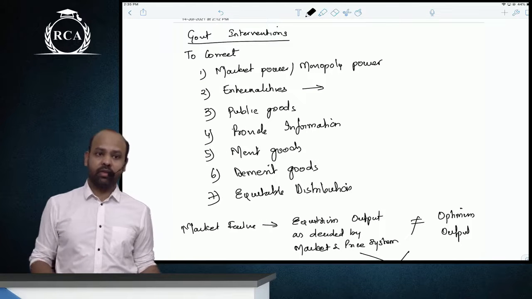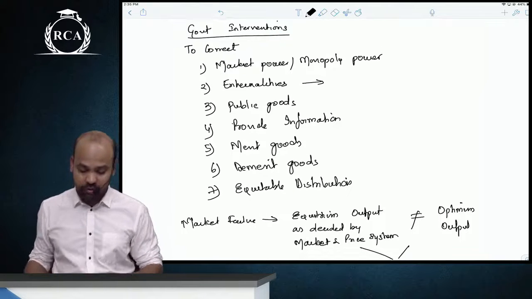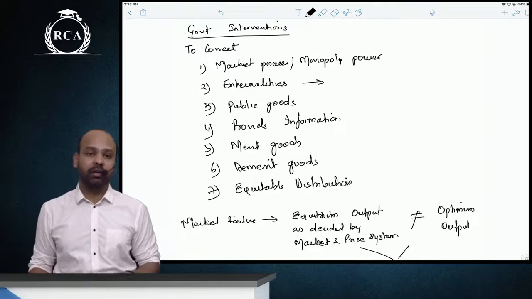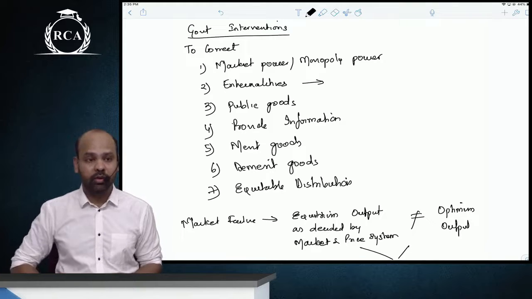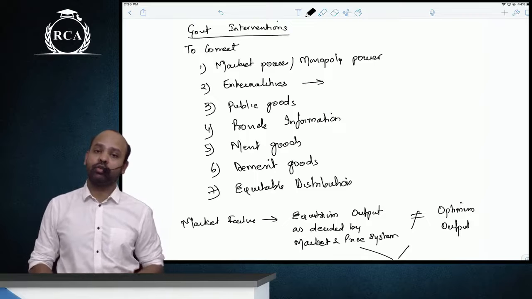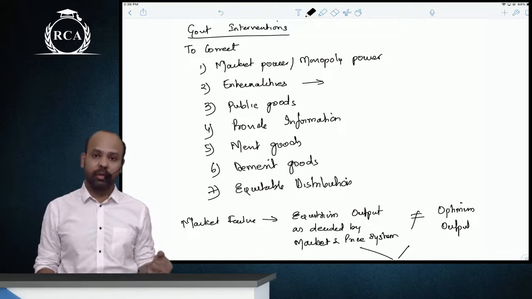Yes, guys. So this is chapter number 2, Unit 3, government interventions to correct market failures. In this unit, we are going to revise what the government is doing to reduce monopoly power or market power.